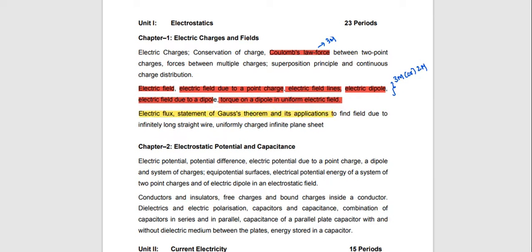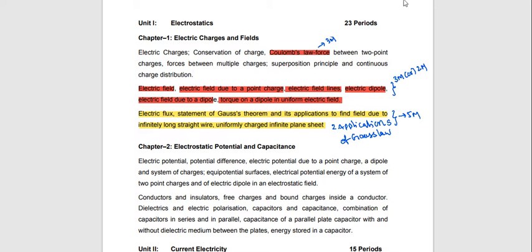You see here, there are 3 applications of Gauss law. Out of these 3 applications, one application is removed from the syllabus, and only 2 applications remain. That is the electric field due to an infinite straight wire and a uniformly charged plane sheet, and these are important for the 5 marks. The 2 applications of Gauss law and the Gauss law statement and proof are important for the 5 marks question. These topics are important for the 5 marks.